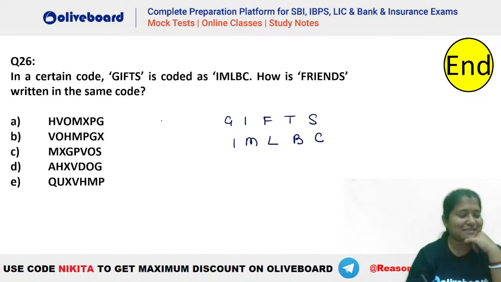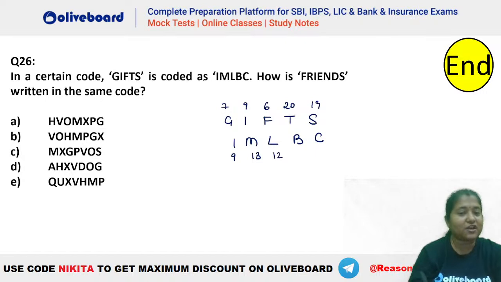+2, +4, +6, +8. Yes, absolutely. You can see this is 7, this is 9, this is 6, this is 20, and this is your 19, right? If you see here, we have taken this as +2. This is your 13, this is your +4, this is your L, that is your 12. So if you see, this is nothing but +2, +4, +6. Similarly, here also we have done +8, and then so on, right? So this is the logic here.